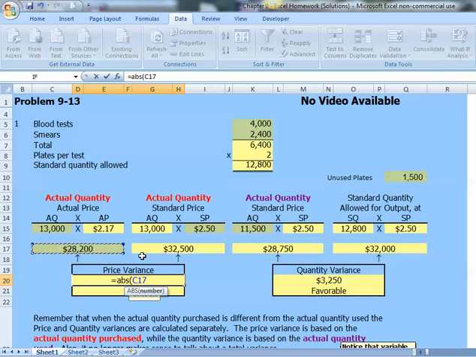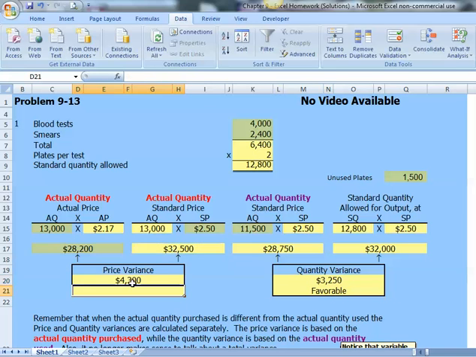28 minus the 32, we have a $4,300 difference. Now, in terms of deciding whether this is a favorable or unfavorable variance, in this case we have a favorable variance because our actual price is less than our standard price. We're going to use Excel's if function to return our answer.